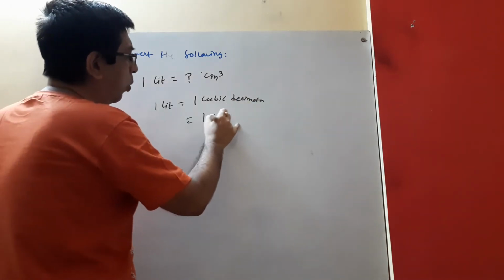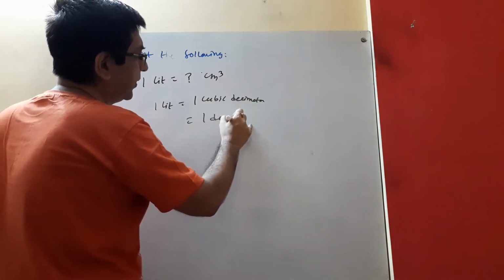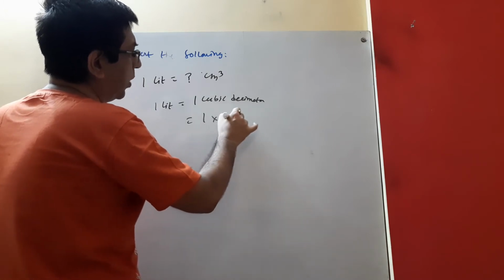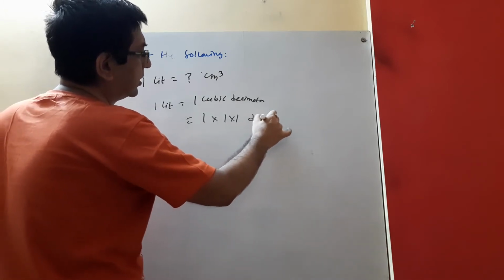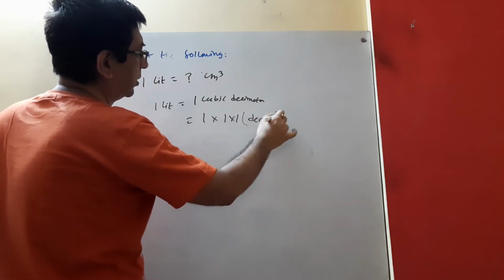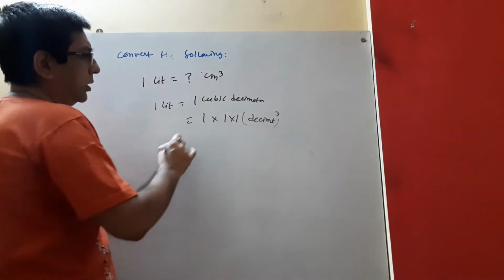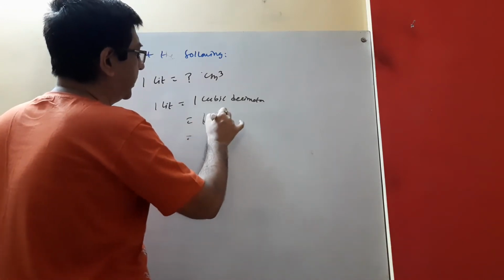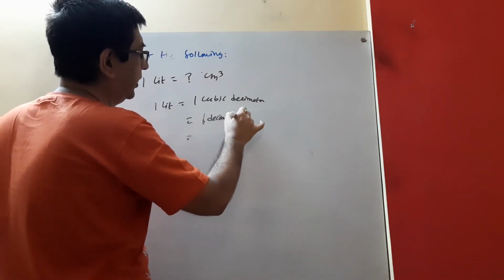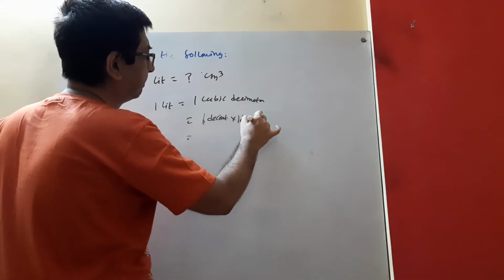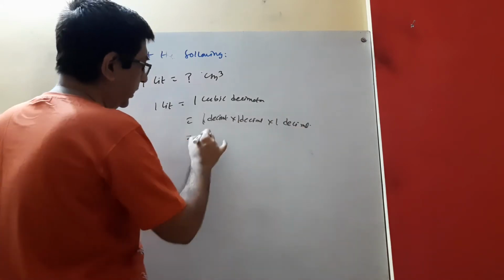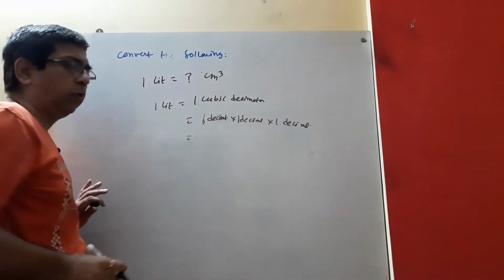That means 1 decimeter into 1 decimeter into 1 decimeter. Now we have to convert decimeter to centimeter.